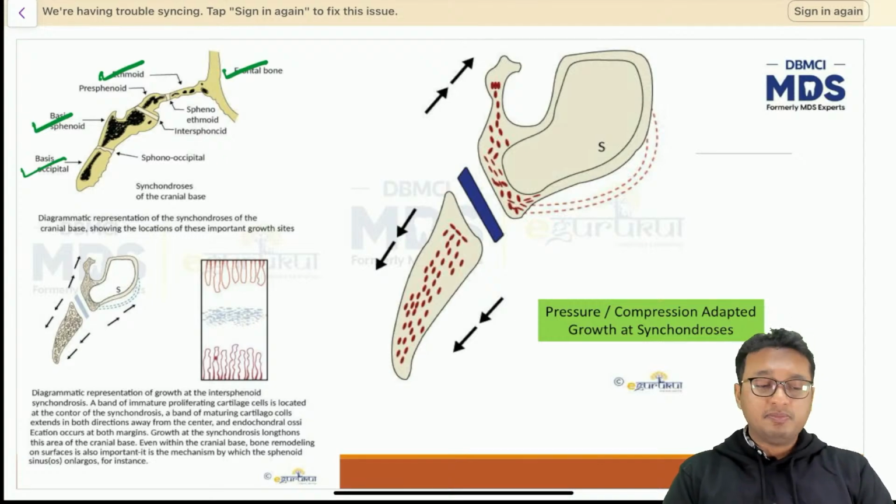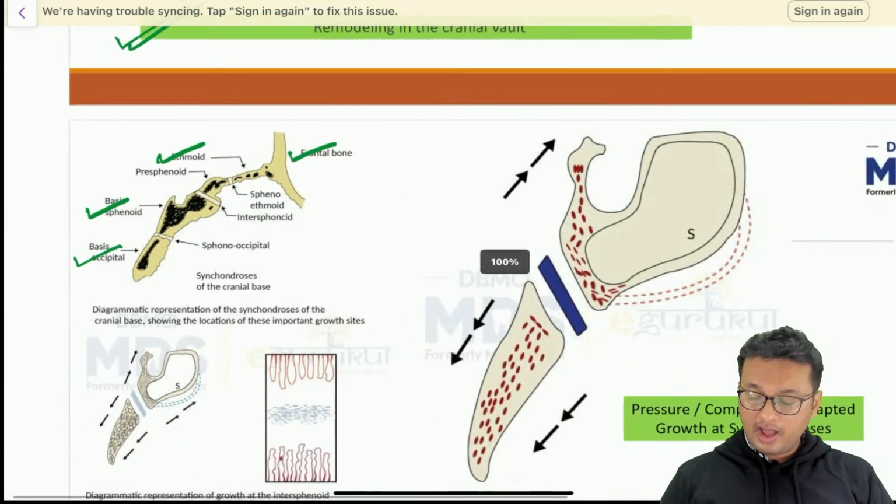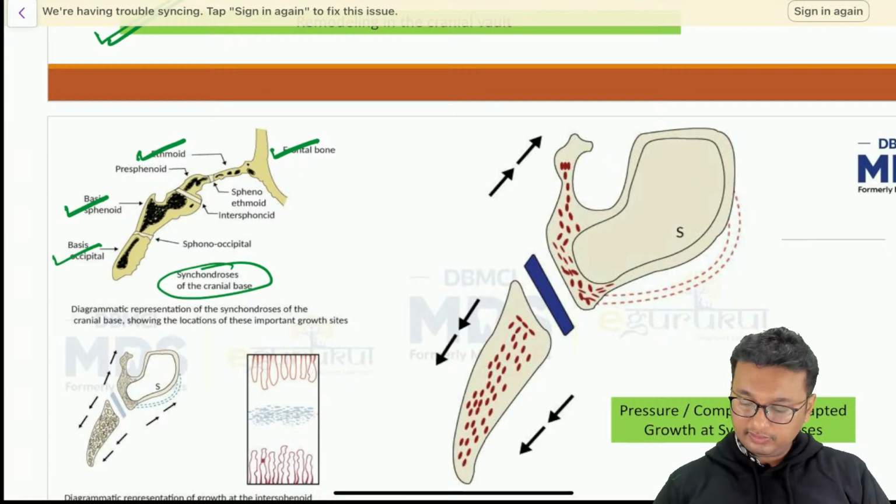Primary cartilage growth does not depend upon external environmental influences. That means it doesn't depend upon the nutritional status of the child, or upon the infections which the child endures during growth. The growth potential of the primary cartilage is always genetically programmed. These primary cartilages present along the different bones along the base of the skull are known as synchondroses.